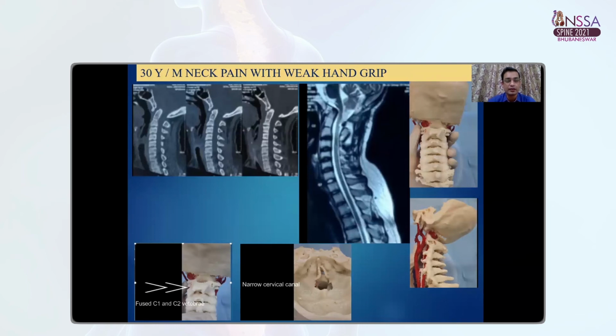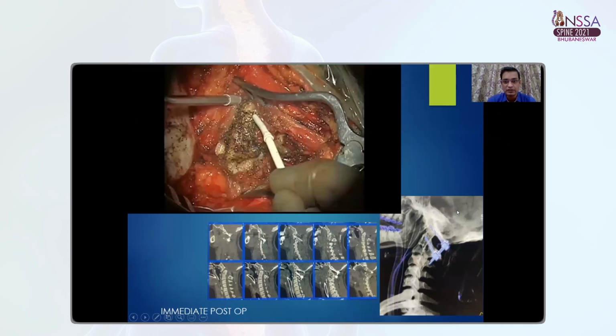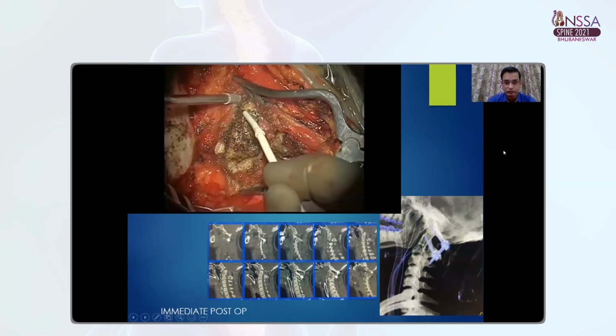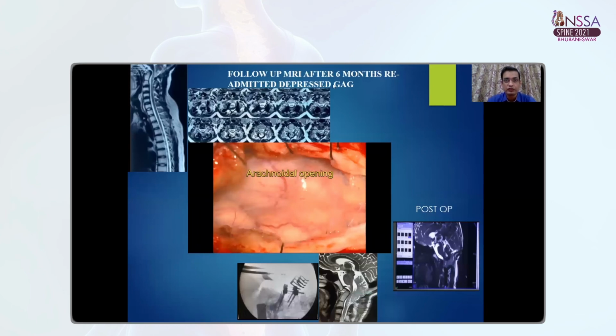This is another case of atlantoaxial dislocation, which we operated in our institute. This patient presented with neck pain and weak hand grip. We can see that there was significant myelopathy in this patient. So C1, C2 fixation was done in this patient. But unfortunately, after 6 months, the patient presented with weak gag reflex. And we decided to go ahead with the redo surgery.